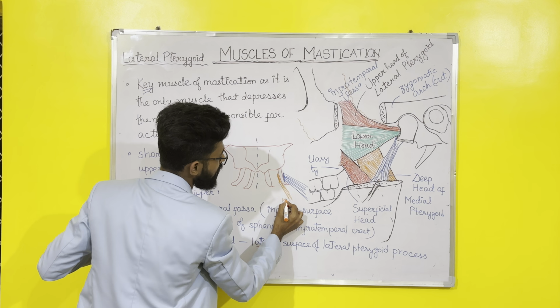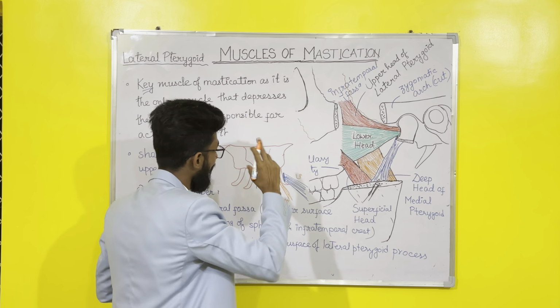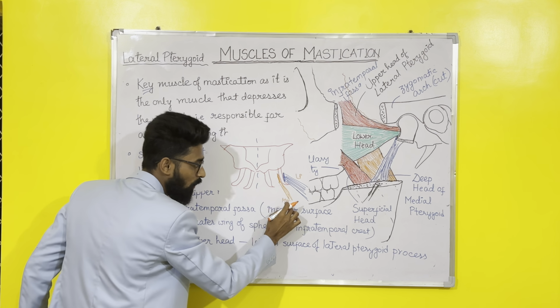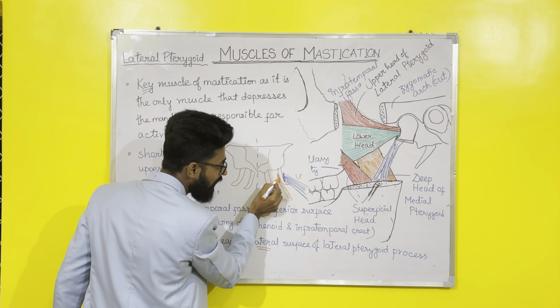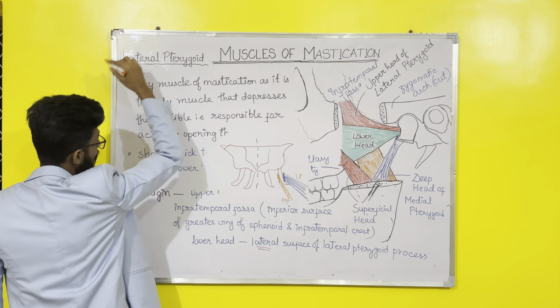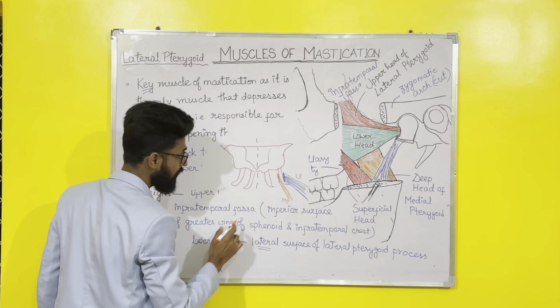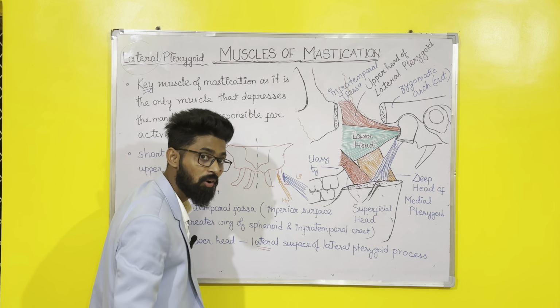That's why they are named like that. Medial pterygoid is called medial pterygoid because it originates from the medial surface of the lateral pterygoid plate. Lateral pterygoid is called lateral pterygoid because its lower head originates from the lateral surface of the lateral pterygoid process.